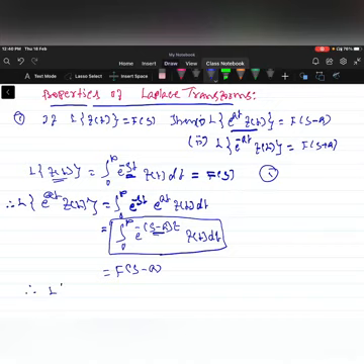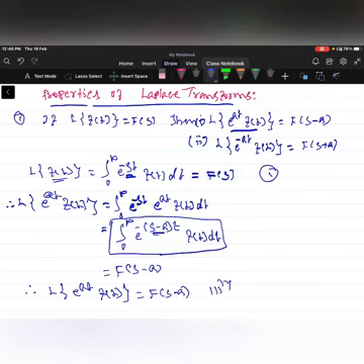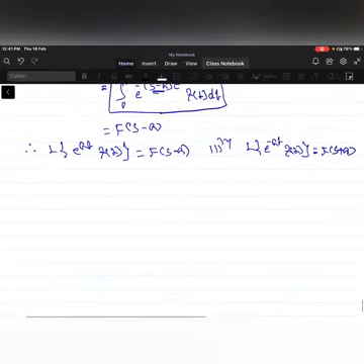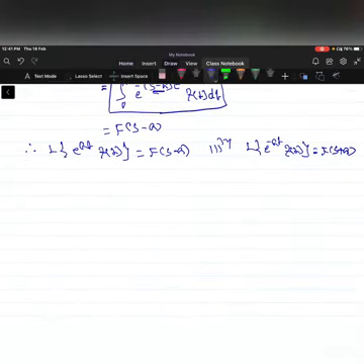Therefore Laplace of e power at into f of t is equal to F of s minus a. Similarly, we can prove that Laplace of e power minus at into f of t is equal to F of s plus a. So let us take some examples.